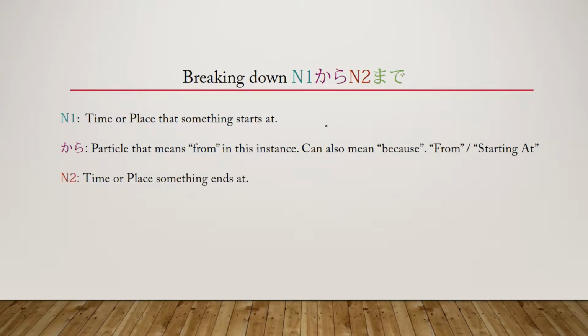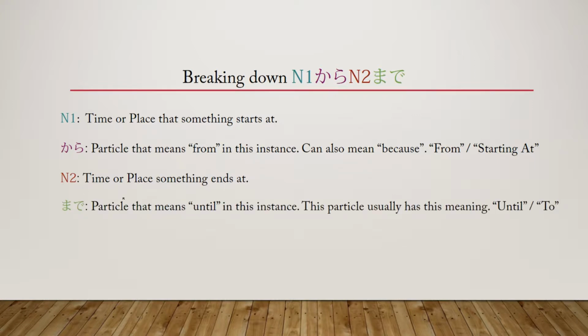Okay, next we have our noun 2. So this is going to be your time or your place where something ends. So if you want to say that a party began at 8 p.m., when does it end? It could be a party that goes from 8 p.m. until 10 p.m. This would be your 10 p.m., when it ends. Or it could be where your destination is for where you're going. So from your house to school. School would be the end destination, so that would be your noun 2.